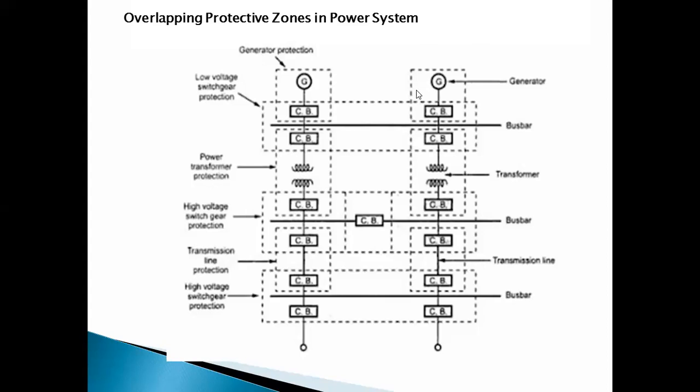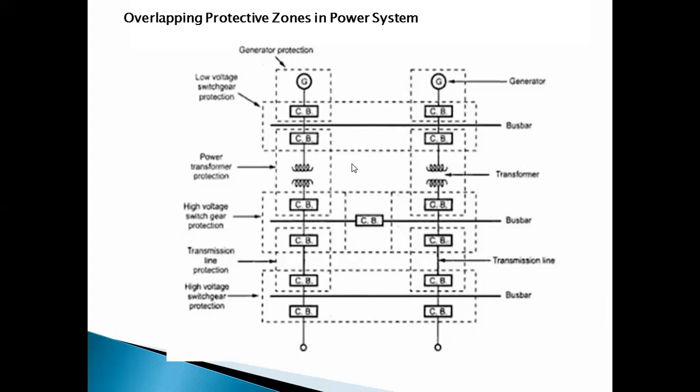Okay, so here you can see all zones are protected. There is not a single zone which is unprotected, means whatever system is there, no section is kept unprotected here.